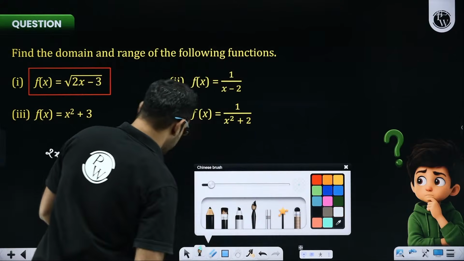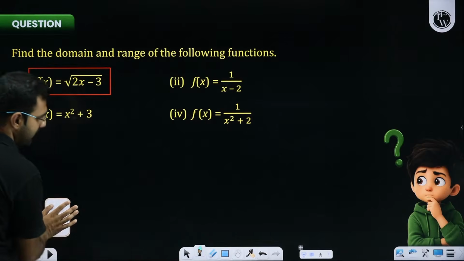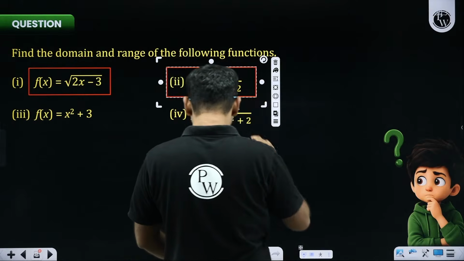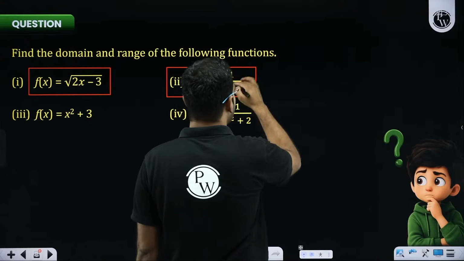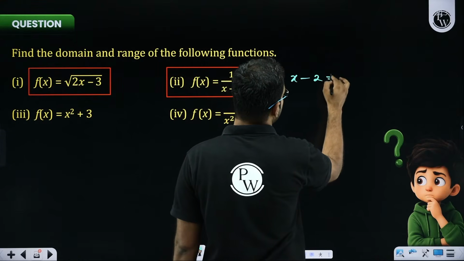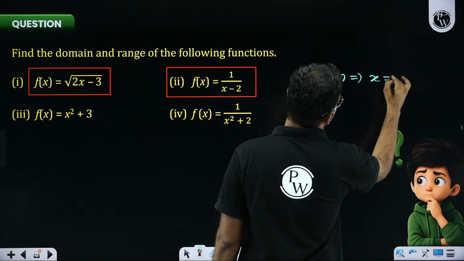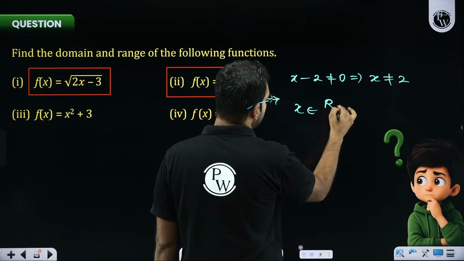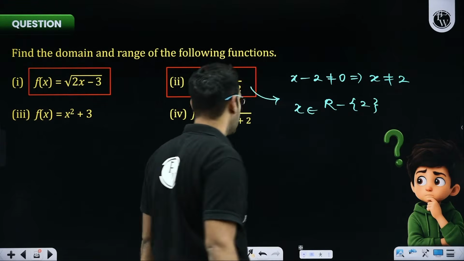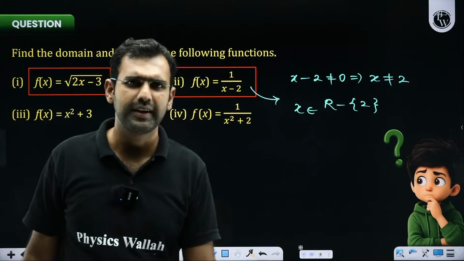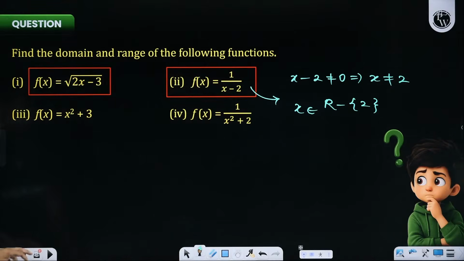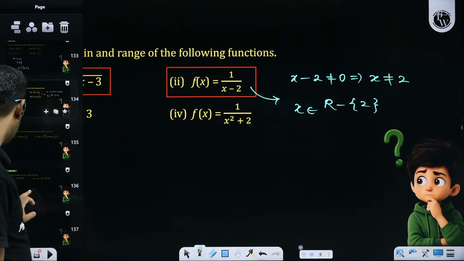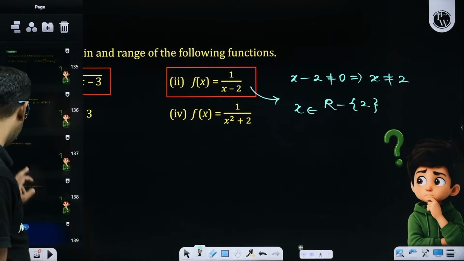Shall we try some more questions if you have gotten some clarity on this? Second question here: f of x is equal to 1 by x minus 2. We know that for rational functions, the denominator should not be 0. So we say that x should not be 2, which means the domain can be any real number except 2. Are you processing this idea, everyone? Simply, comfortably, directly. The remaining two questions I'm giving you as homework. Try them by yourself at home, and I would really appreciate it if you could figure the answers out. Everybody, give them a try.